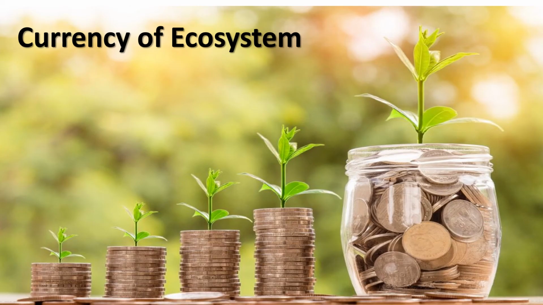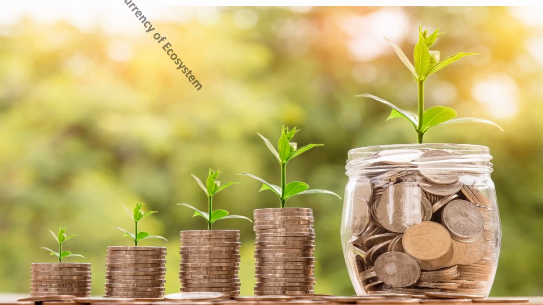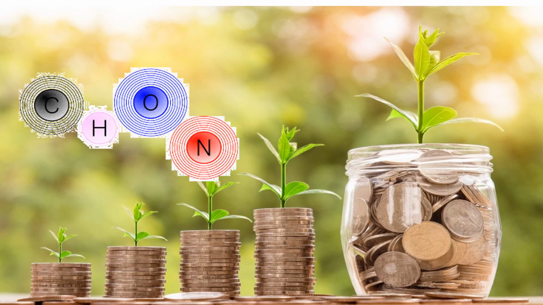In the same way, what is the currency of the ecosystem? Like the currency of the earth, what is the currency of the ecosystem? You can think that elements like carbon, nitrogen, phosphorus, potassium, and oxygen are the currency of the ecosystem. There is only a limited amount of available resources, so it keeps circulating from one organism to another, and every organism is working hard to gather it so it can use it for a desired result.